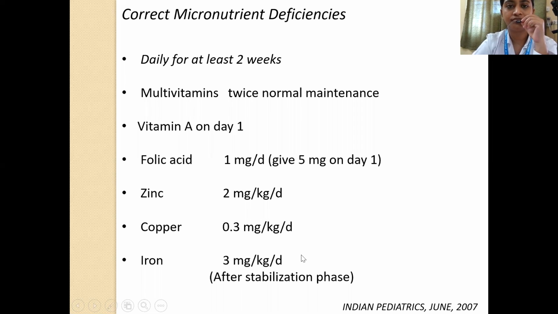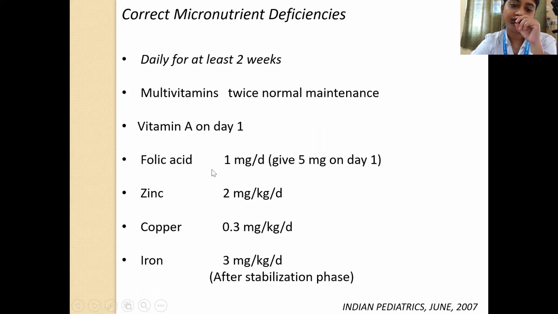So how do you correct micronutrient deficiencies? You should keep on giving micronutrient supplements daily for at least 2 weeks. Not supplements, this is correction dose only, so therapeutic. Multivitamins should be given at twice normal maintenance. Vitamin A should be given on day 1.